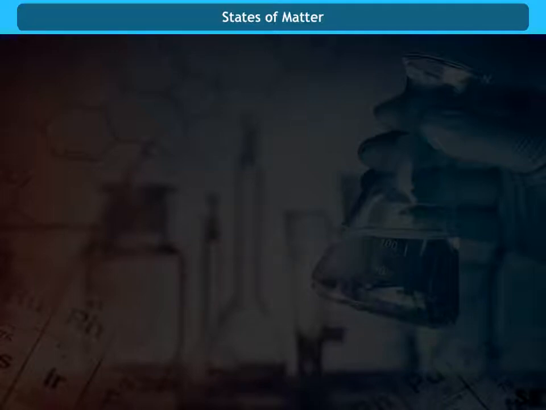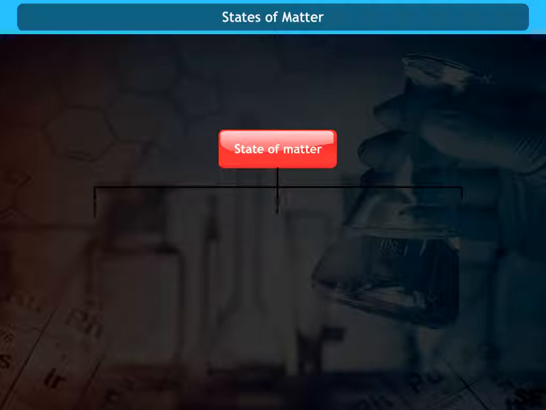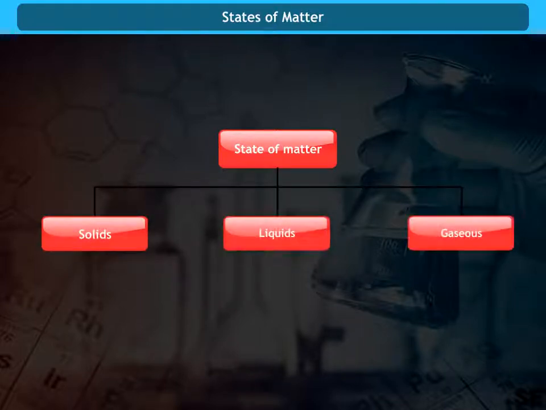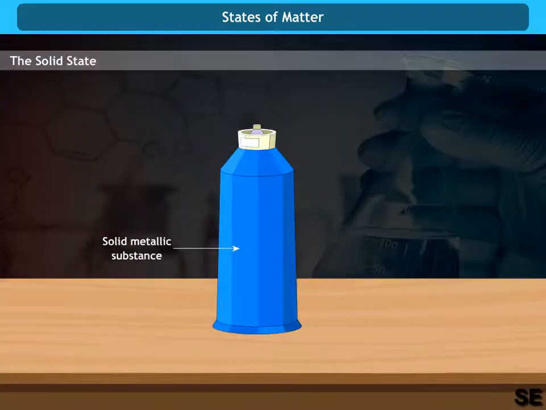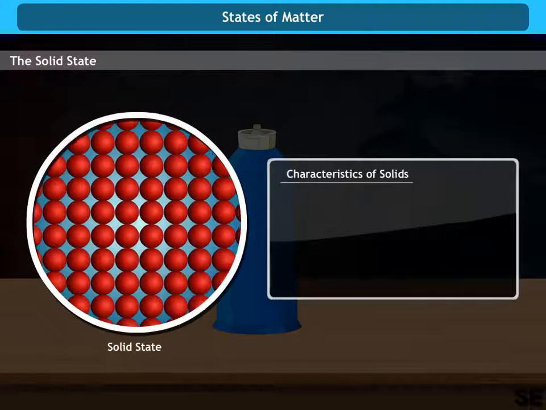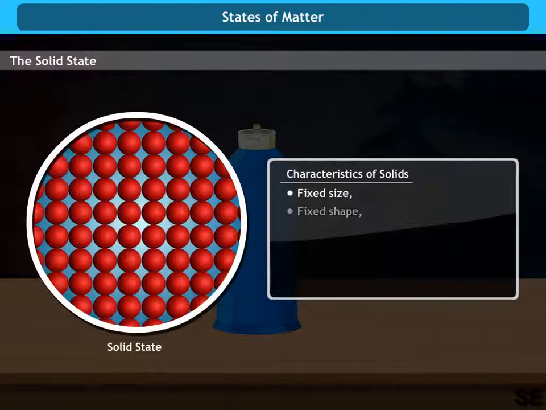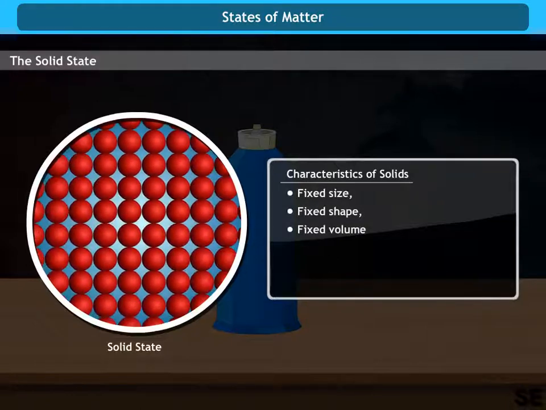States of matter. On the basis of states of matter, matter is classified into three states, that are solids, liquids and gaseous states. Characteristics of solids. They have a fixed size, fixed shape, fixed volume and strong intermolecular force.